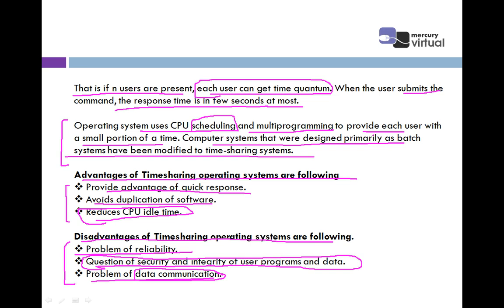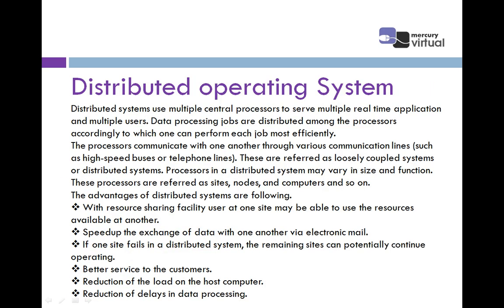So these are the three limitations of the time sharing operating system, and the earlier three are its advantages. Clear? Now let's see another operating system, that is your distributed operating system. As the name suggests, distributed means the same operating system is occupied or distributed by multiple users.